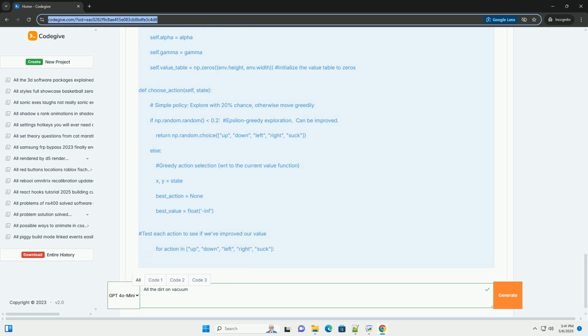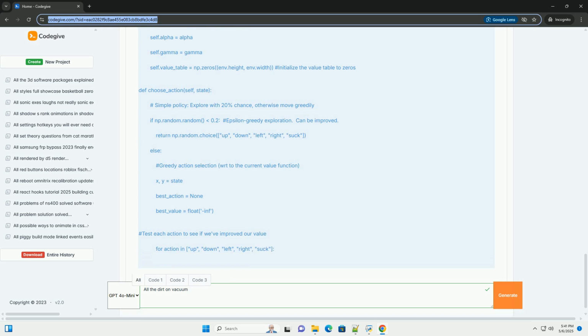In our vacuum cleaner example, the state could be the robot's x, y coordinates on the grid and a boolean indicating whether there is dirt at that location. 2. Action, a choice the agent can make at each state. For the vacuum cleaner, this might be up, down, left, right, suck, to clean if dirt is present.